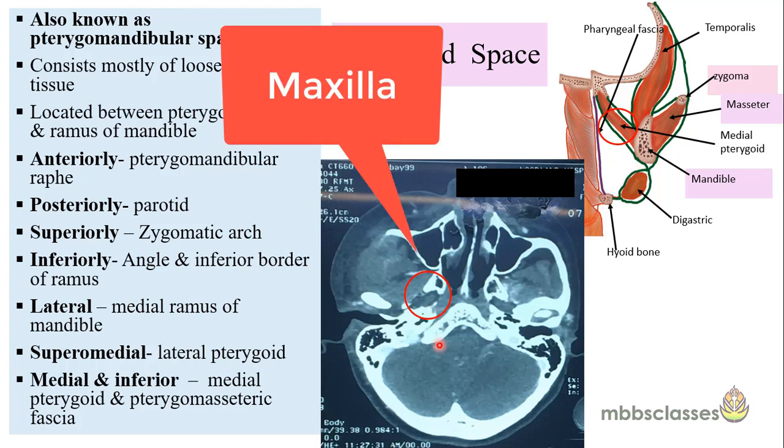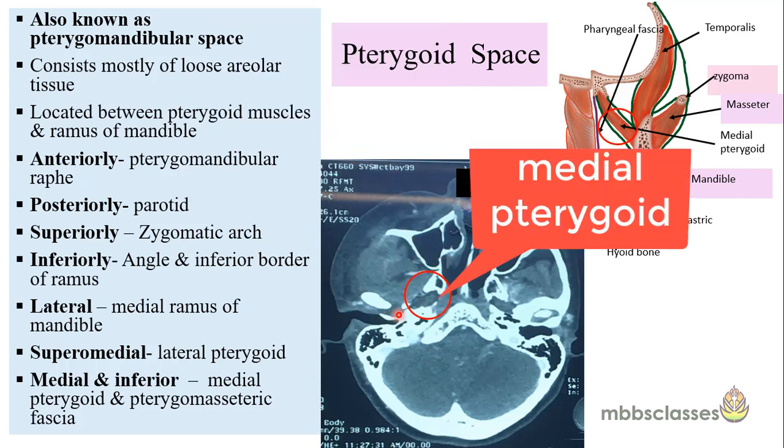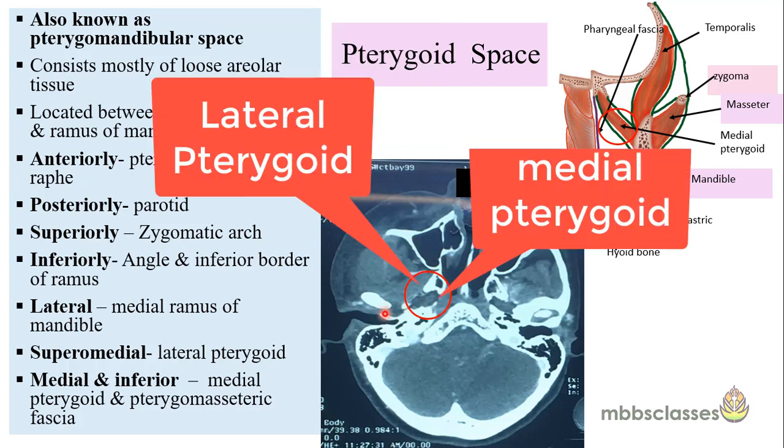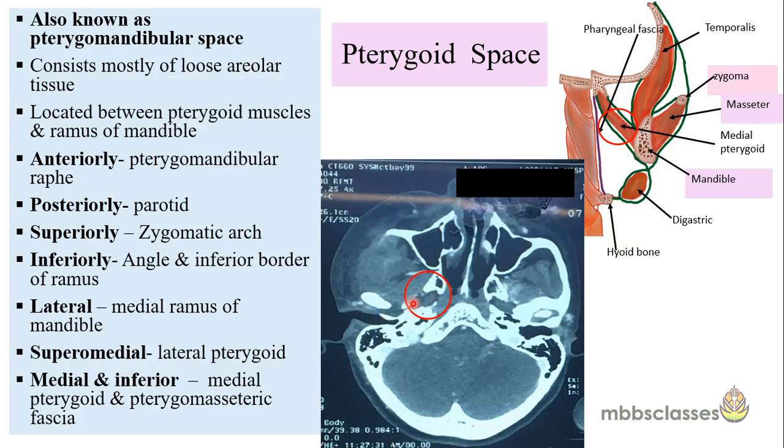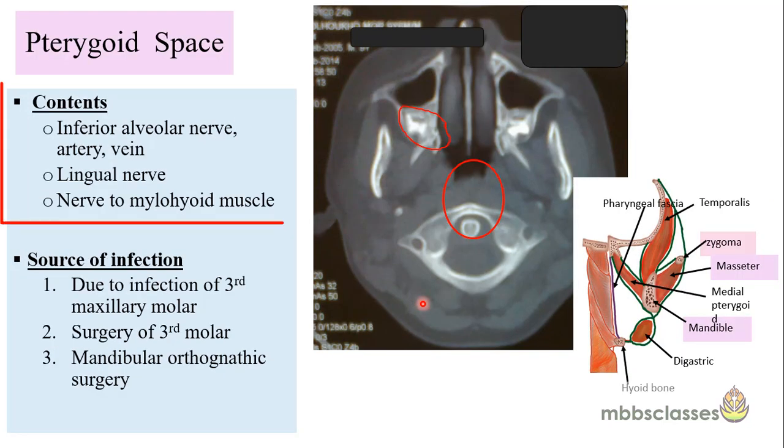So in the CT scan axial section, if you see here, this is the maxilla, this is the medial pterygoid plate and the lateral pterygoid plate. Here is the external auditory canal and this is the area of the pterygoid space. It contains the inferior alveolar nerve, artery and vein, lingual nerve and nerve to mylohyoid muscle.